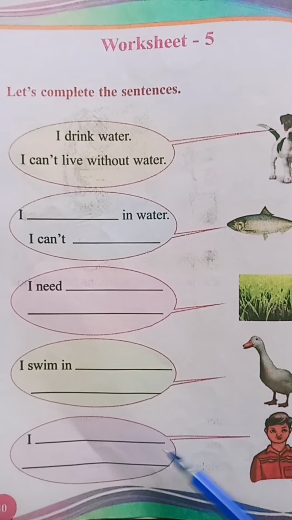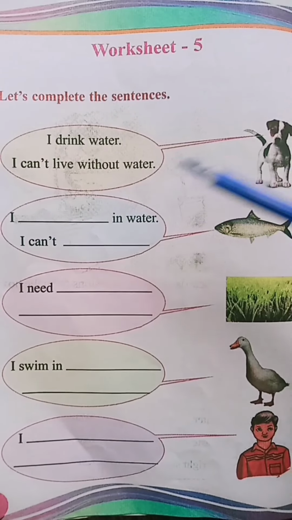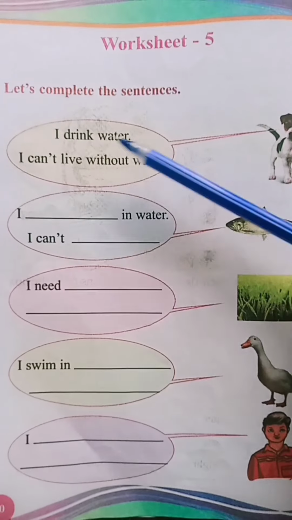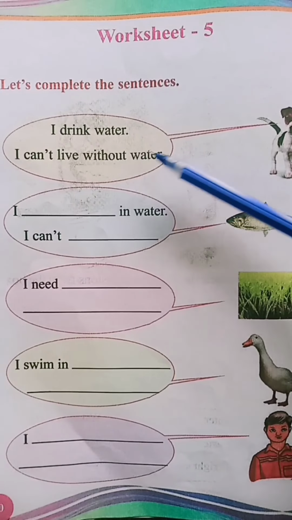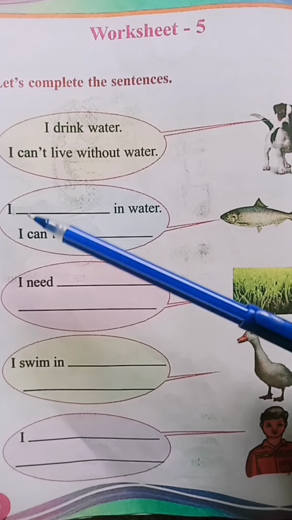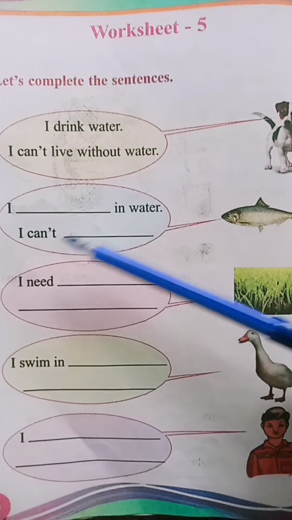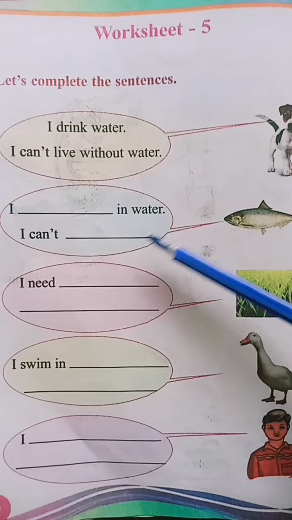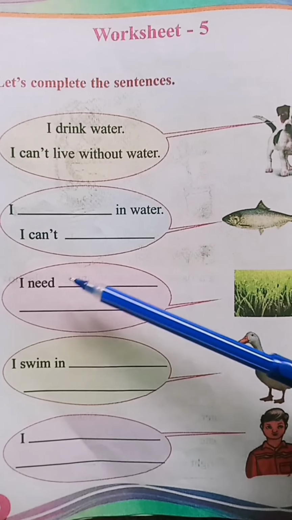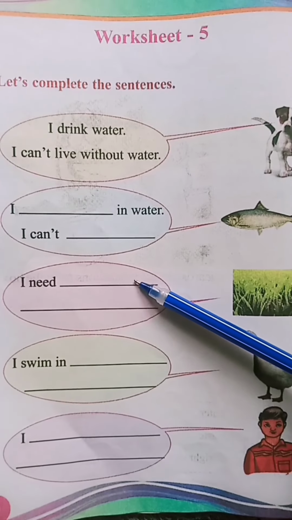Okay? So children, all of you please listen once again. Dog says, I drink water. I can't live without water. Fish says, I live in water. I can't live without water. Paddy fields, I need water to grow.